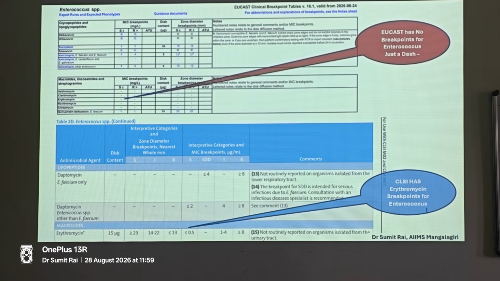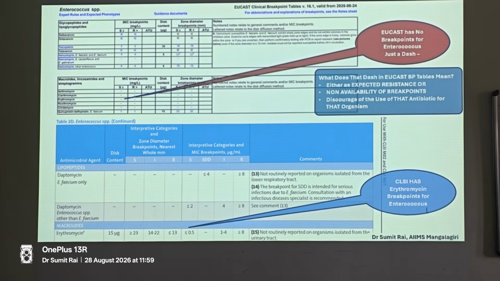And what does that dash really mean? That dash could mean either expected resistance or that there are no breakpoints. So EUCAST might have the epidemiological cutoffs for erythromycin and macrolides, but does not have clinical cutoffs, like many of the strains in the case of CLSI also. And the third is to discourage the use of that antibiotic for that organism. So despite the availability of the epidemiological cutoffs, there are no clinical cutoffs because it has been found that clinically it may not be useful.